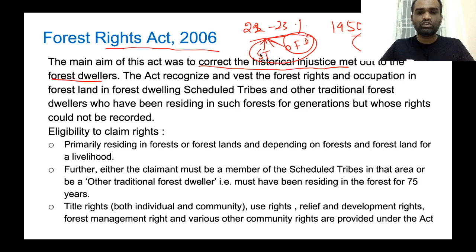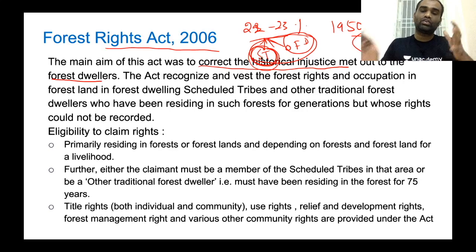Now, these scheduled tribes as well as forest dwellers rely on forest for their livelihoods as well as income. So, if you are taking away their lands, what will happen? They will suddenly lose out on their livelihoods. And since these people are not well educated enough, they cannot survive in mainland India. They don't have the necessary life skills to survive in mainland India. So that's why these people are ripe for recruitment for Naxal movements.